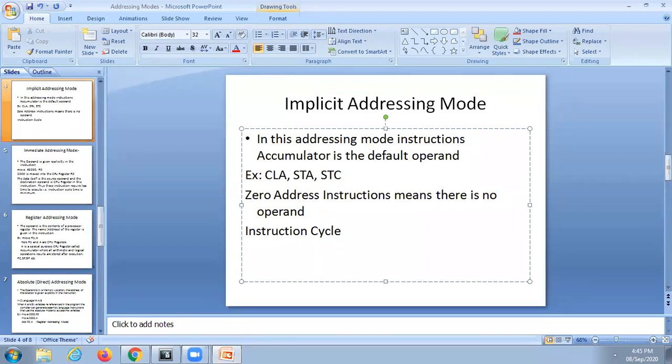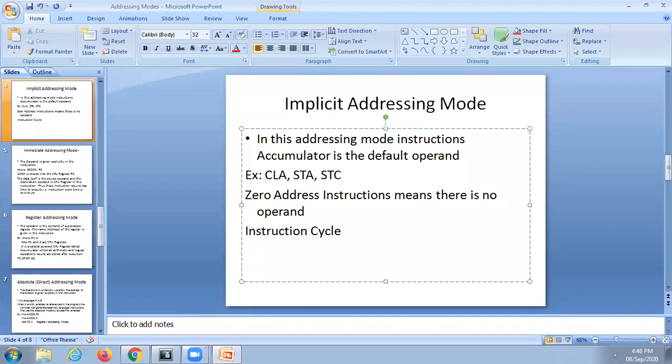Zero flag means if you do arithmetic or logical operations on two values or two operands, if you get the result as 0, immediately the zero flag is set. When the zero flag is set, based on that, your program control will be transferred. Jump on zero, jump on not zero. That means you go to that location if the zero flag is set. JZ means if the zero flag is 1.